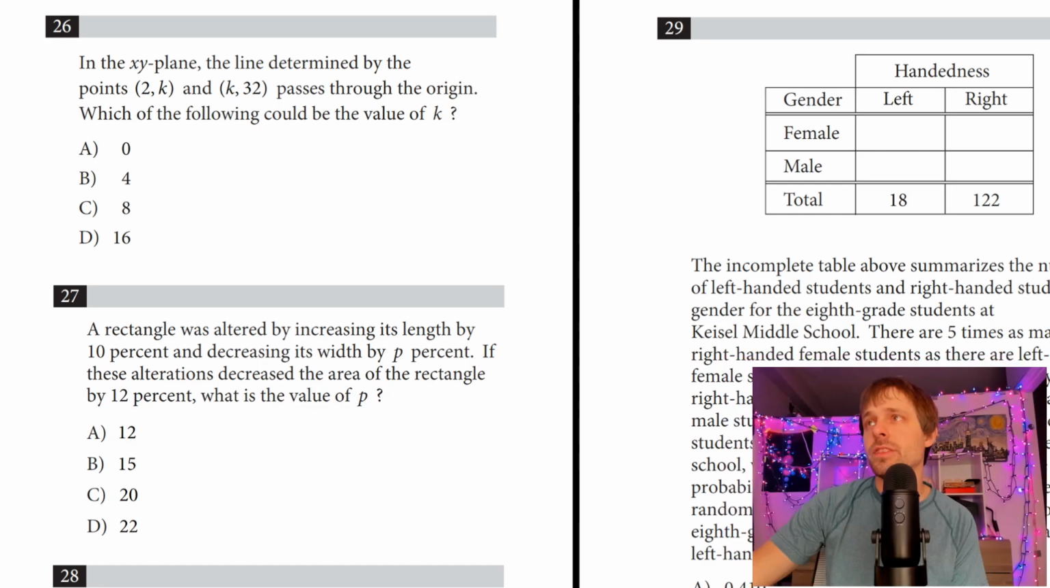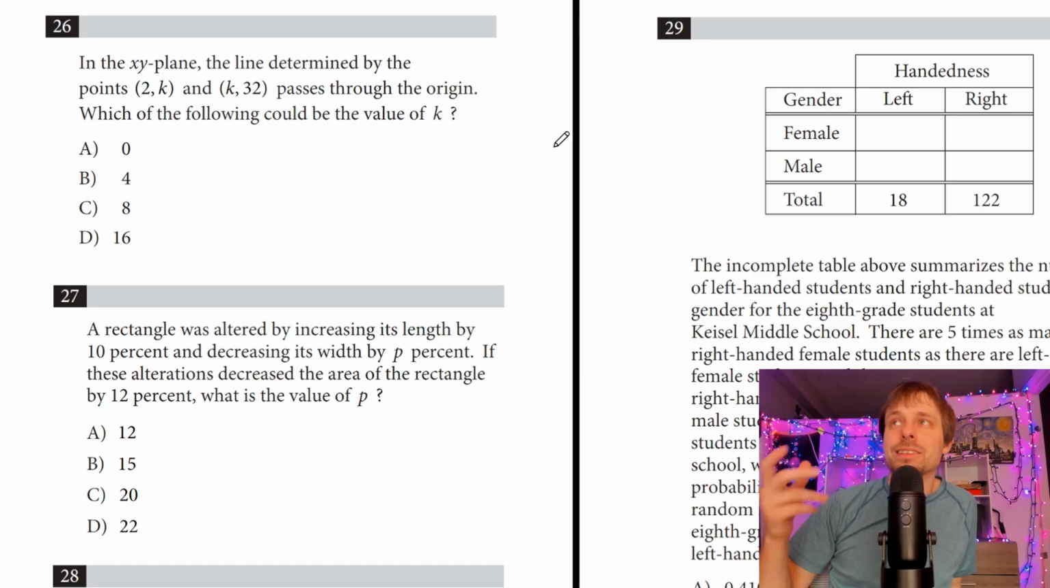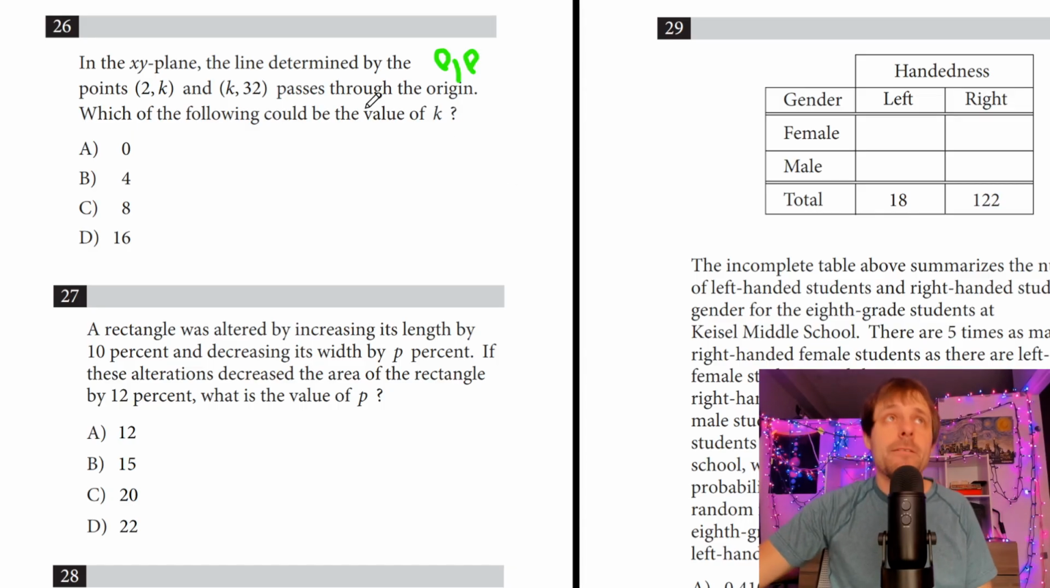Right there. Let me shift this over. Okay. So let's see what we have here. I already see 2 points with a K. So I'm already thinking this is going to be maybe derive a slope from it. We have 2 points on a line that also passes through the origin. So technically we have 3 points. Should be more than enough to get us a line here. Which of the following could be the value of K?